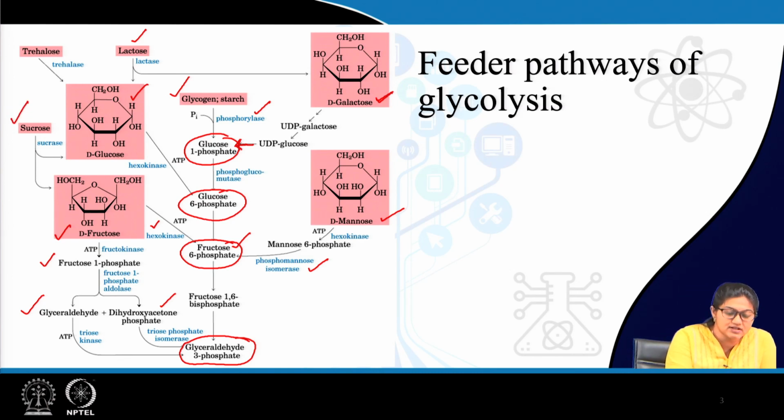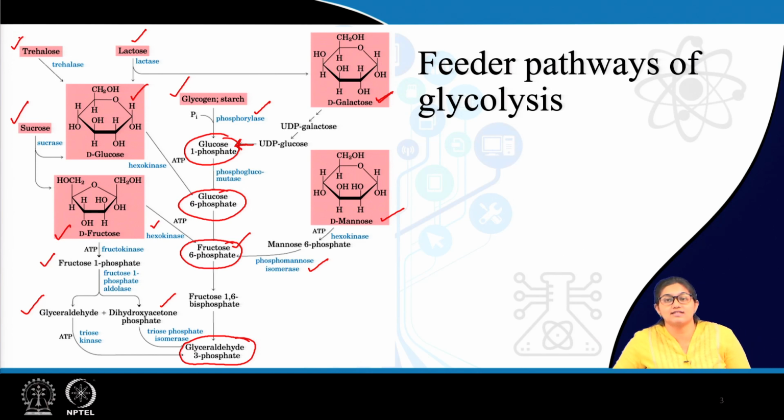Also sucrose, trehalose, all these can contribute in glycolysis by directly forming glucose or forming different intermediates of glycolysis. They contribute in the glycolysis pathway and finally contribute to form energy. So, these are the feeder pathways of glycolysis.